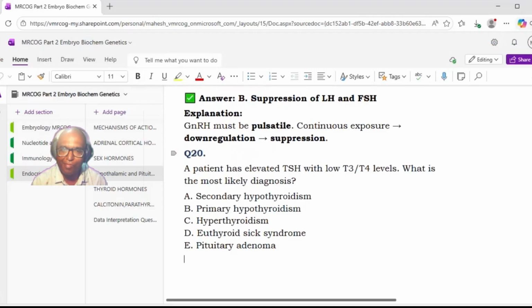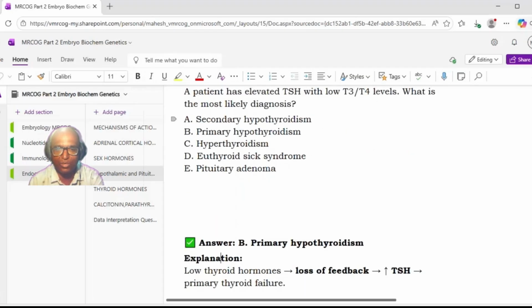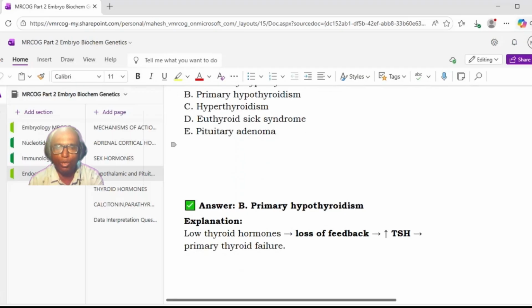Option C, hyperthyroidism. Option D, euthyroid sick syndrome. Option E, pituitary adenoma. Sir, it is primary hypothyroidism. Yes, T3, T4 levels are low, TSH is increased, so it is primary hypothyroidism. With low thyroid hormones, there is a loss of feedback and increased TSH levels, which is primary thyroid failure.